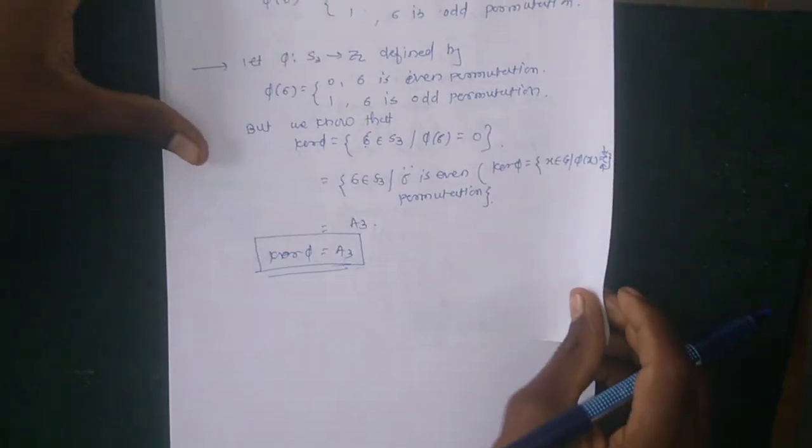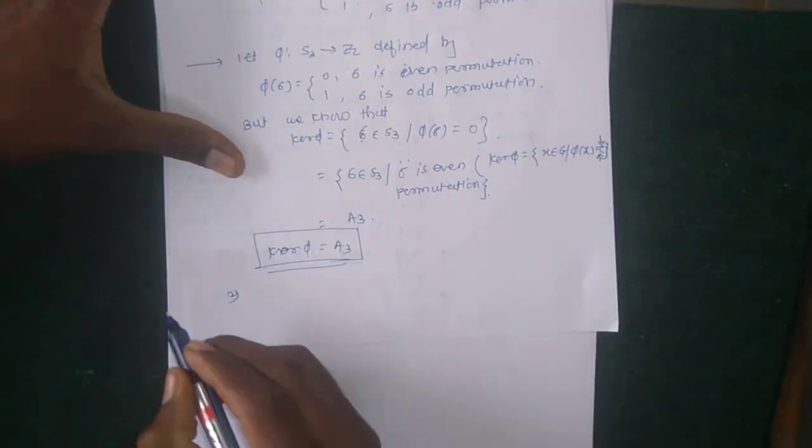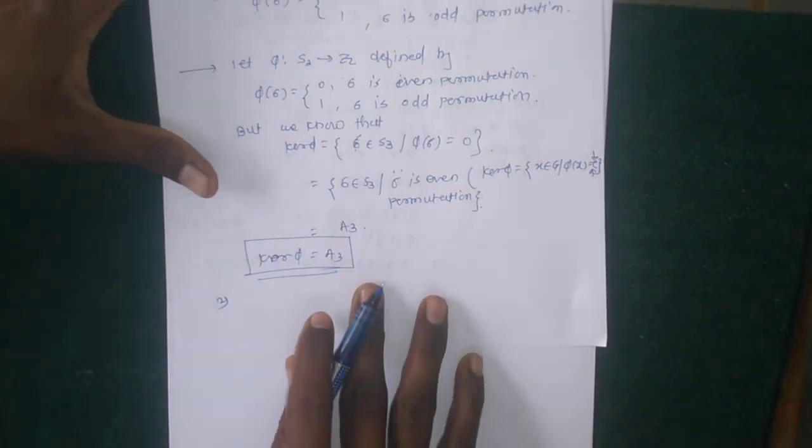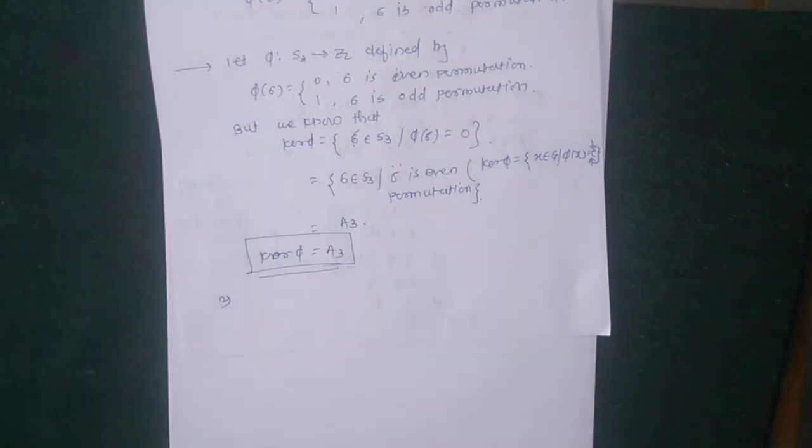Then the next example, finding in a similar way.